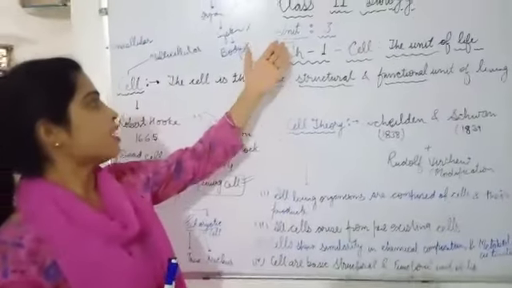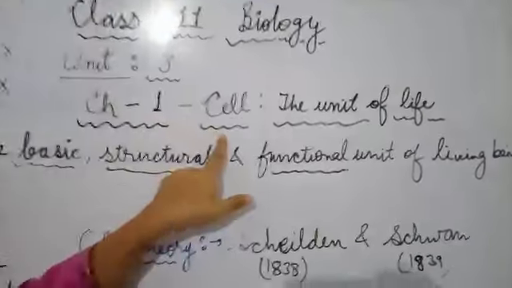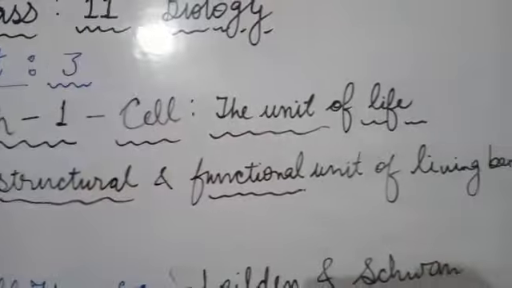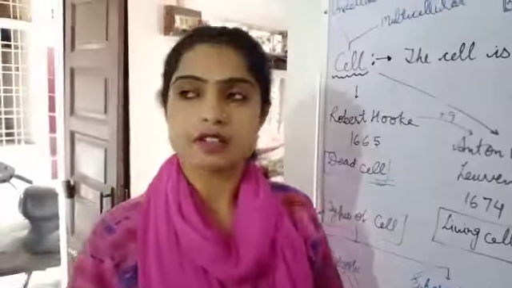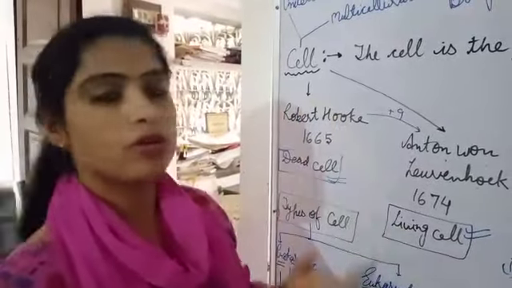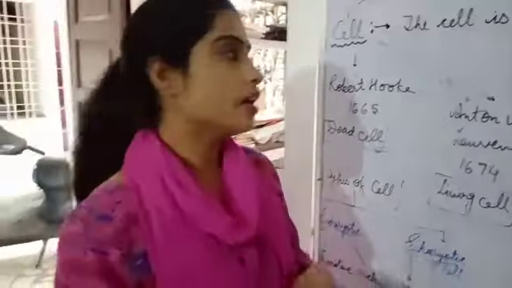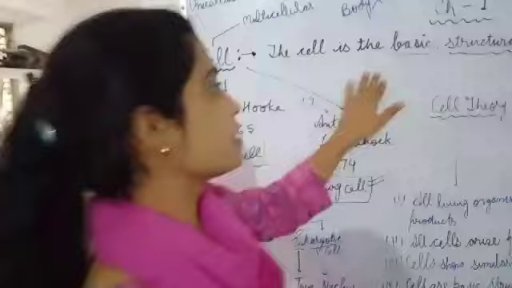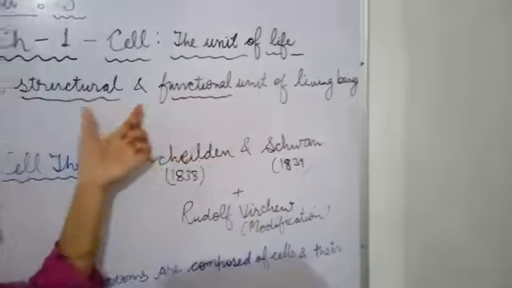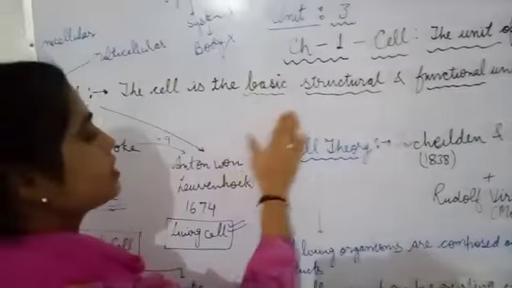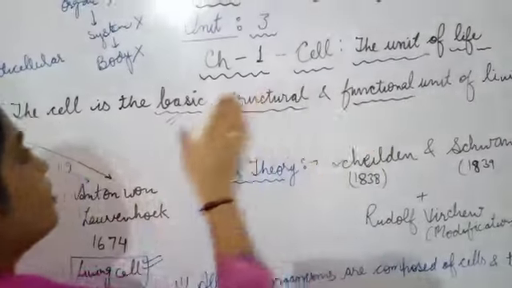Today we are going to start Unit 3, Chapter 1, which is Cell: The Unit of Life. Students, in 9th class you studied this chapter as basic structure. Now we will see in detail what a cell is. A cell is the basic structural and functional unit of living beings. Here we have used three words: basic, structural and functional unit.